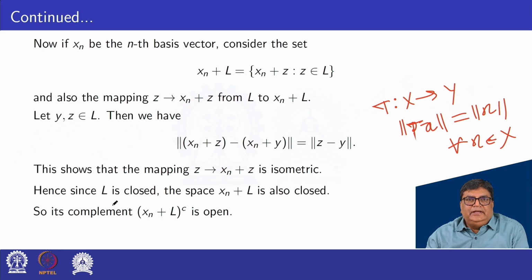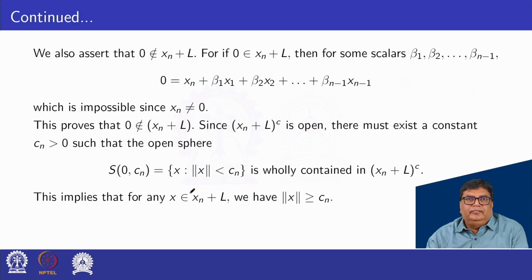Hence, since L is closed, the space xn + L is also closed. So its complement, xn + L complement, is open. This is the notation of complement. We also assert that 0 is not an element of xn + L.